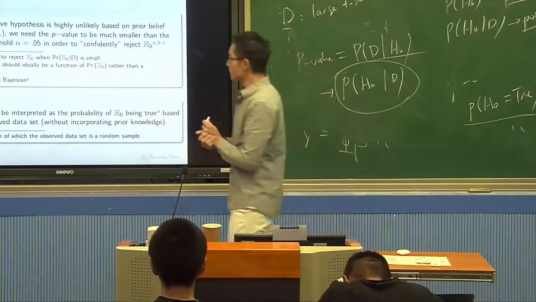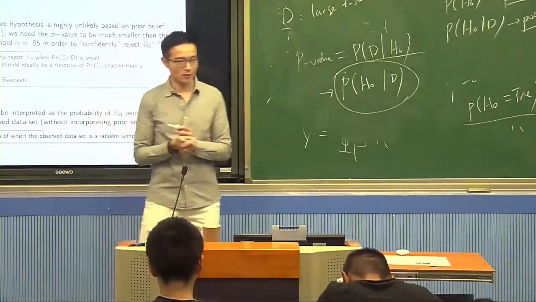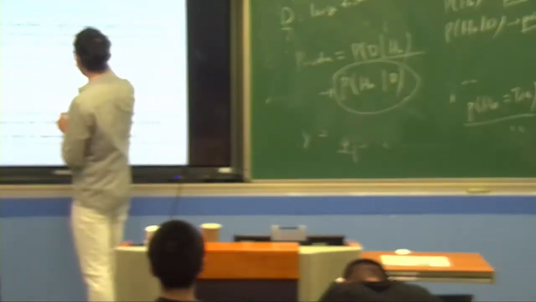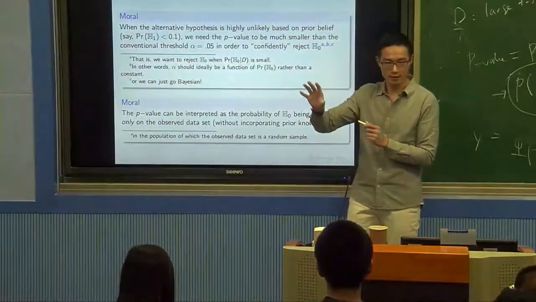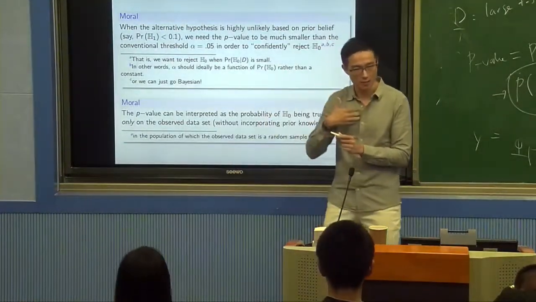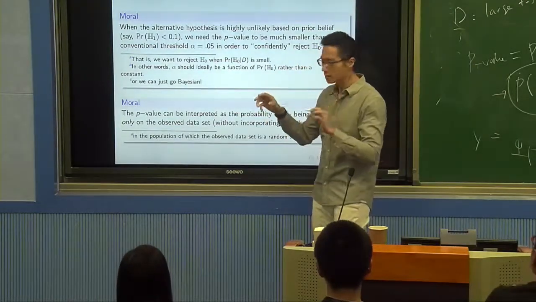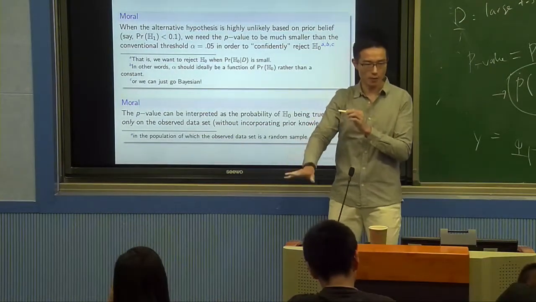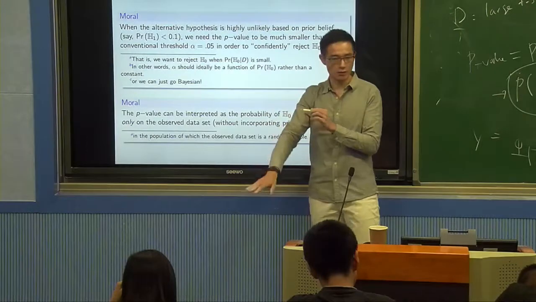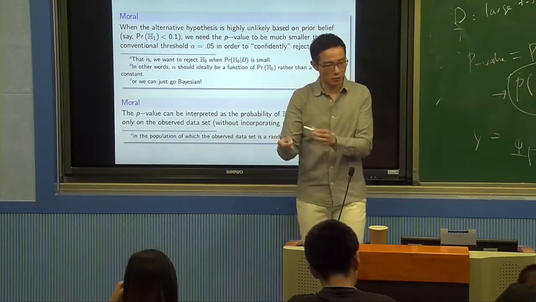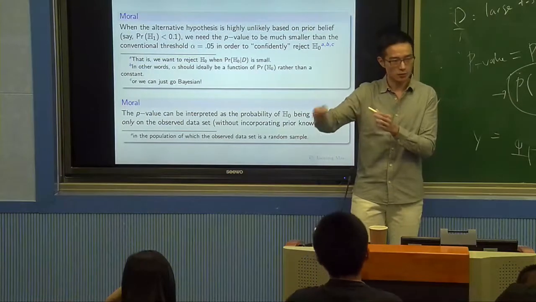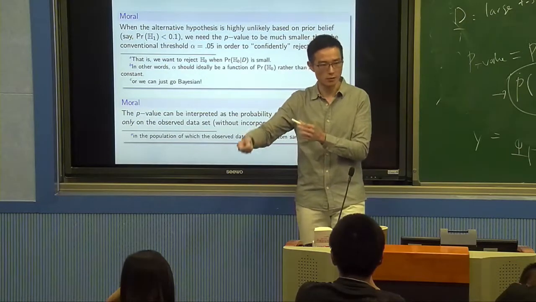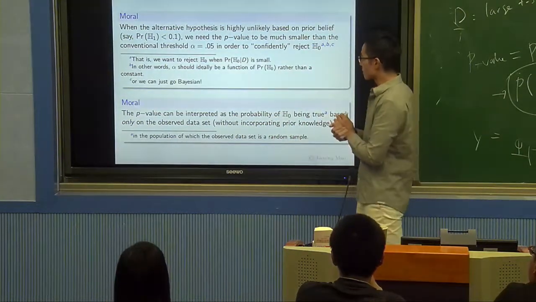Right? So that brings us to the moral here, right? The moral is the lesson. The lesson we are trying to say is that when the alternative hypothesis is highly unlikely, when H1 is very unlikely, H0 is highly likely based on my prior belief, then ideally, we should need the p-value to be much lower than 0.05, okay? Much lower than 5% as a threshold. The threshold should decrease a lot. We should only accept H1 based on extremely strong criteria, not 5%, but probably 0.005%, right? Okay. So that's one lesson.